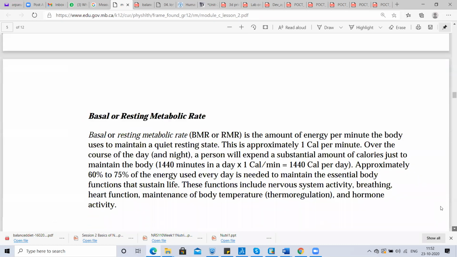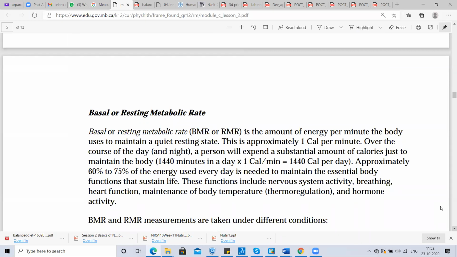What is basal or resting metabolic rate? Basically, basal or resting metabolic rate is the amount of energy per minute the body uses to maintain a quiet resting state. This is approximately 1 calorie per minute. Over the course of day and night, a person will expend a substantial amount of calories just to maintain the body.